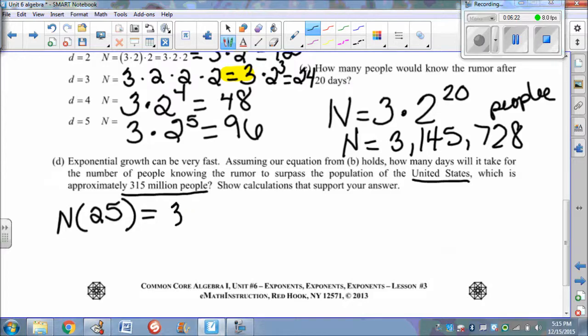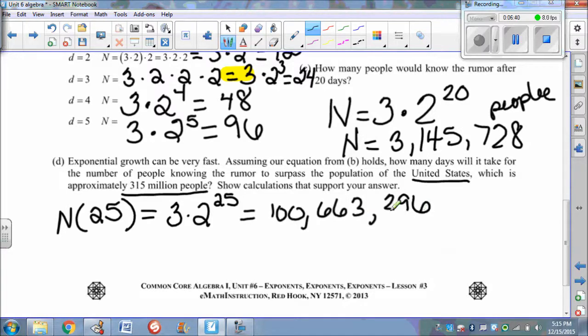We've got our formula, so 3 times 2 to the 25th power, and go to your calculator, and you should get, just 5 days later, 100,663,296. Okay, so that's too small, because notice that the population is 315 million. So the way that it's growing, let's try 26.